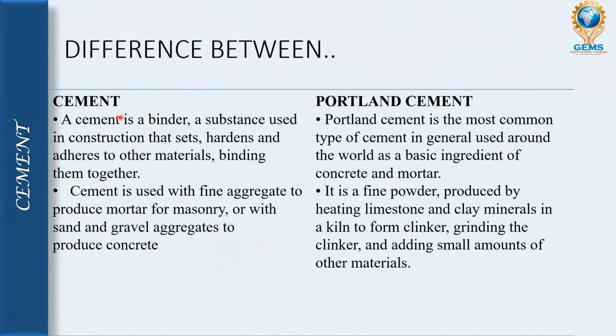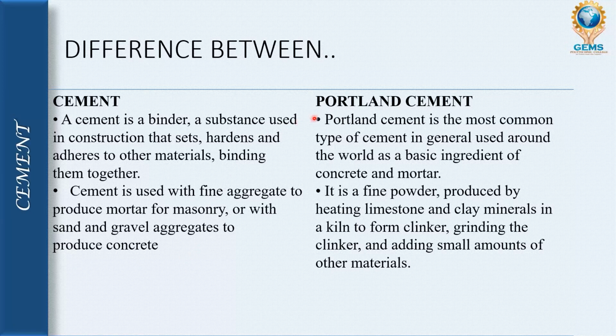Difference between cement and Portland cement. Portland cement is not a brand, it is a generic term for a type of cement. As we have discussed previously, cement is a binding material which binds fine aggregate and coarse aggregate together to form a structure. If cement is added with sand, it produces mortar for masonry works. And if cement is added with fine aggregate and coarse aggregate, it produces concrete.